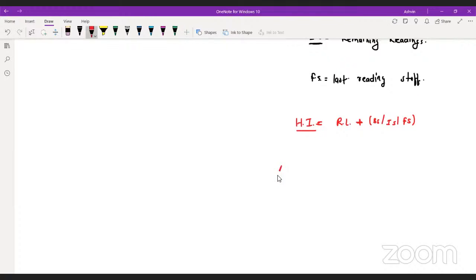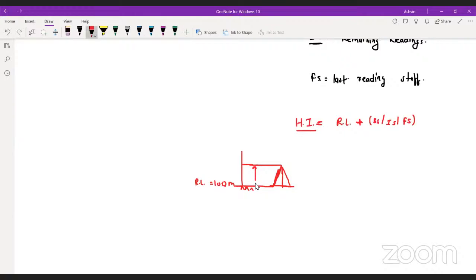If I want you guys to understand this very well, see, this is my instrument, and this is a point of known RL. Of this point I know the RL. Few students ask me why we always take the RL as 100 meter. Because we take an RL as 100 meter just to make our calculation easier.